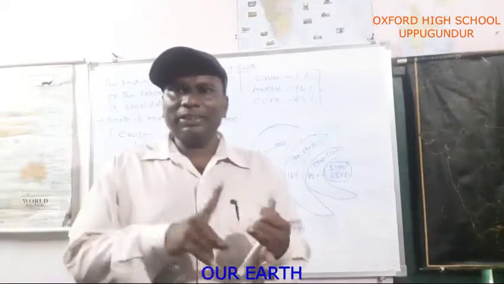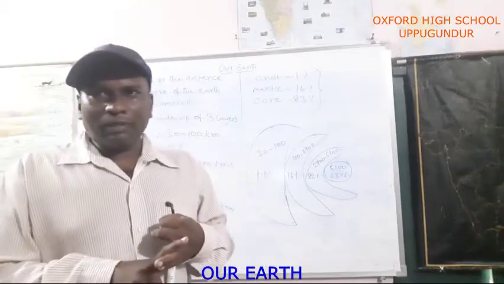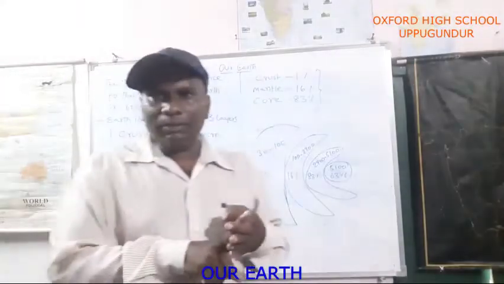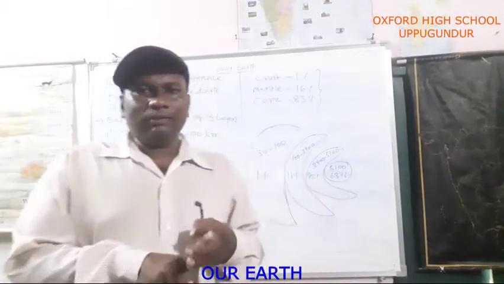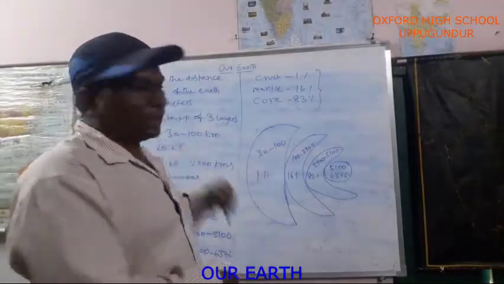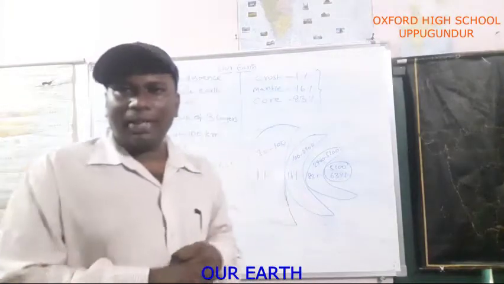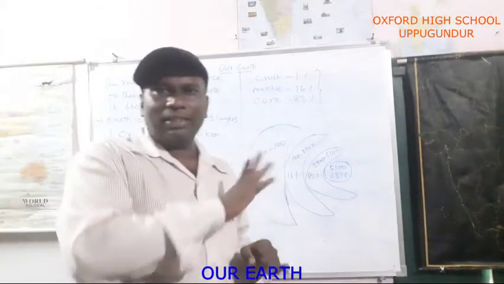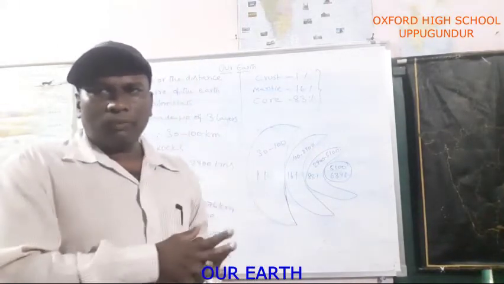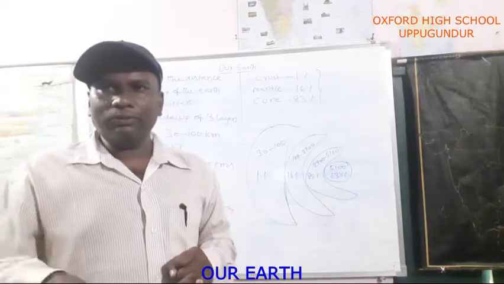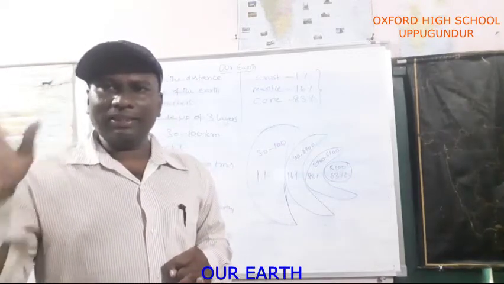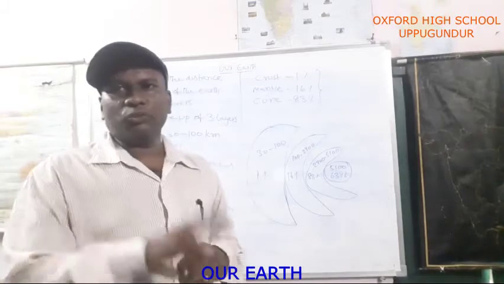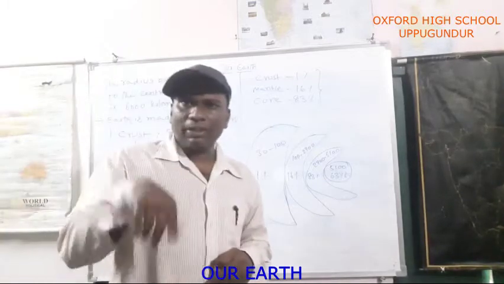Crust depth is 30 to 100, with rocks present in this area. Next, mantle, 100 to 2900, where silicates are present. Then core, 2900 to 6376.